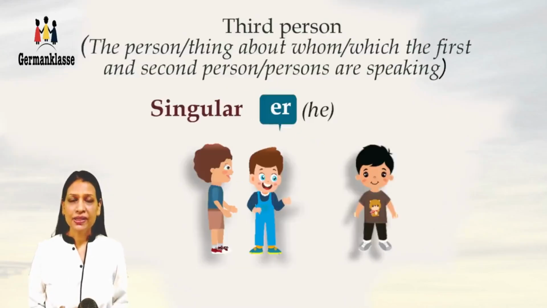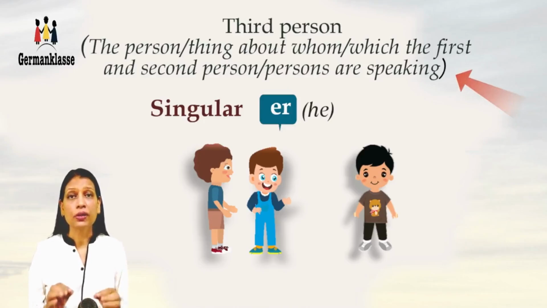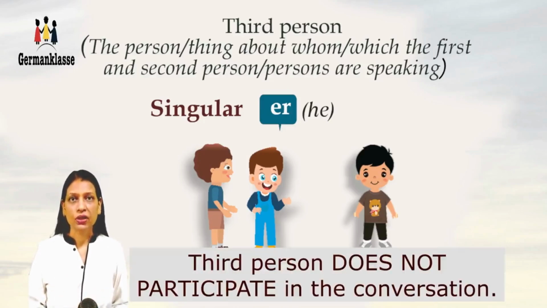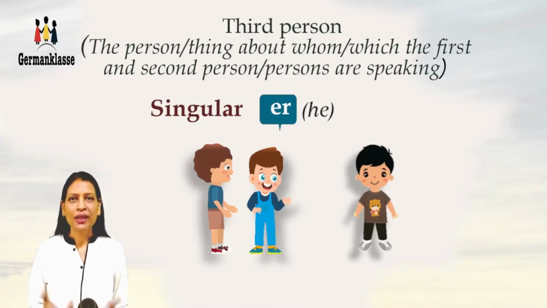Third person. So the third person is someone whom the speaker and the listener are discussing, about whom they are holding a conversation, but the third person does not participate in the conversation. He may be around and listening, or he may not be there at all. He may not even know that the conversation is happening. A classic example would be when we gossip about someone.